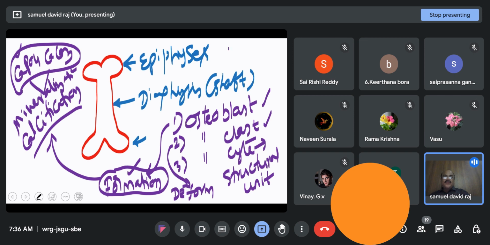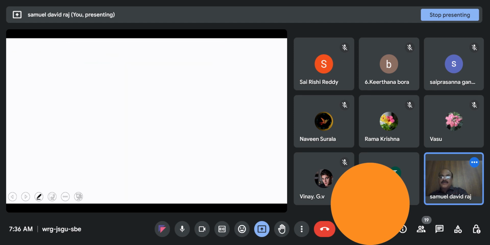Now, we are concerned with the long bone. In a long bone, this is the bone, let us say it has to elongate. This entire thing already has been calcified. Now I'm only explaining the growth of the bone, how it grows. First of all, cartilage is deposited in a long bone.